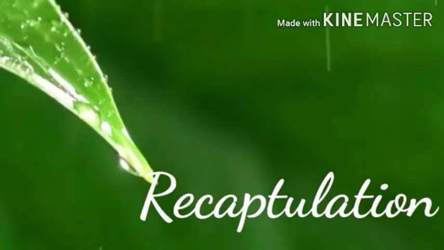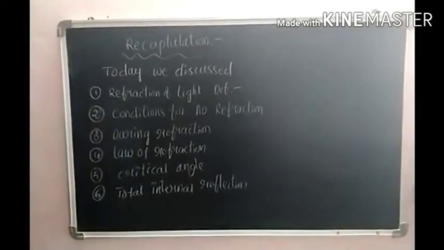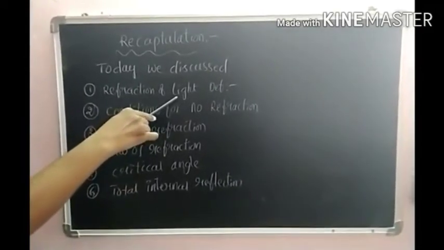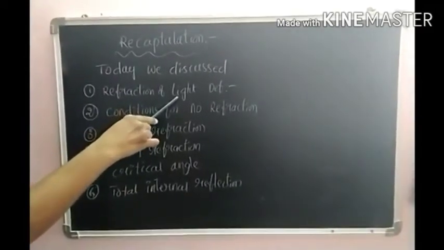Recap. Today what we discussed. Today we discussed refraction of light. When a light ray travels from one medium to another medium, it deviates from its original path. This phenomenon is said to be refraction of light.